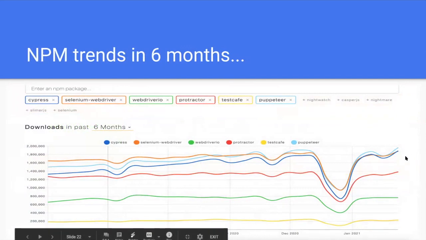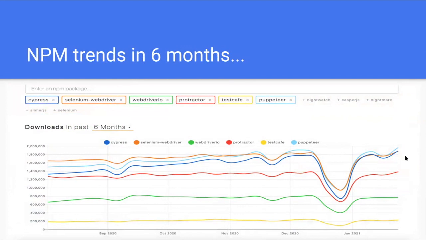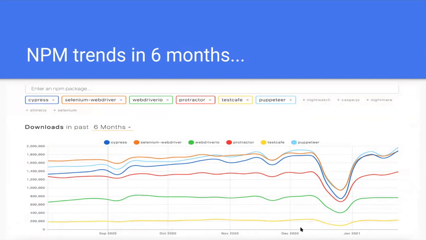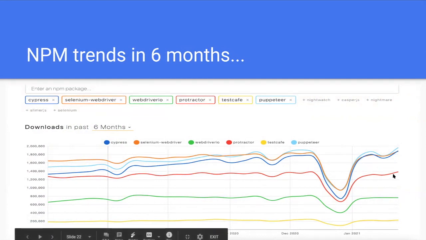Here we can see the NPM trends over the last 6 months, comparing Cypress with Selenium, WebDriverIO, Protractor, TestCafe, and Puppeteer. Puppeteer is one of the popular tools, mostly used by developers, but it's not recommended for UI automation. But Cypress comes with UI and developer integration unit tests. It's fully end-to-end testing, useful for QAs and devs. It was built to target all users.